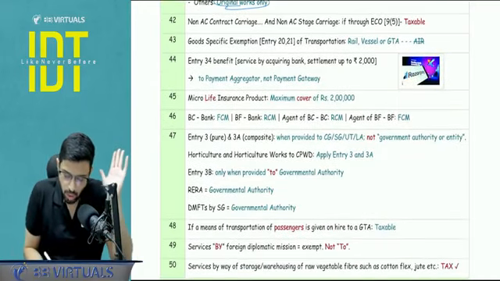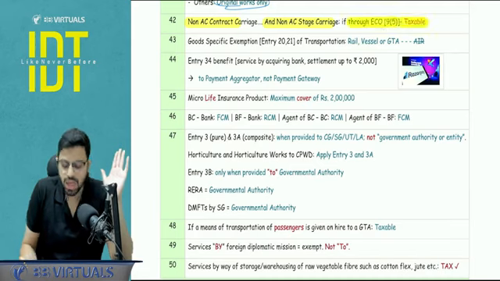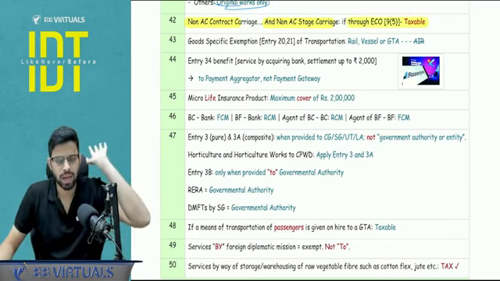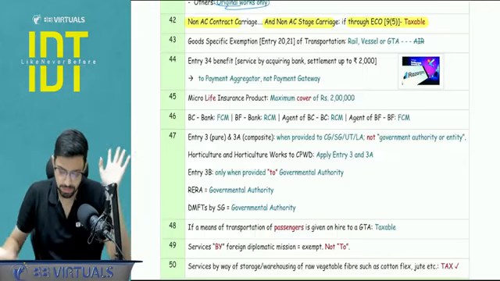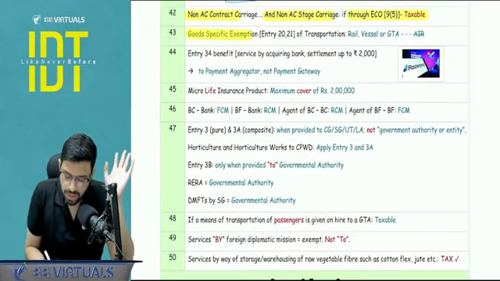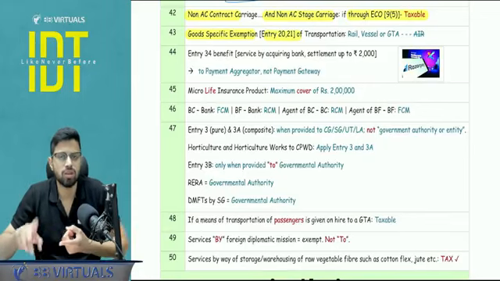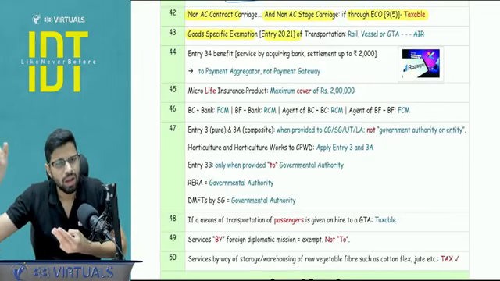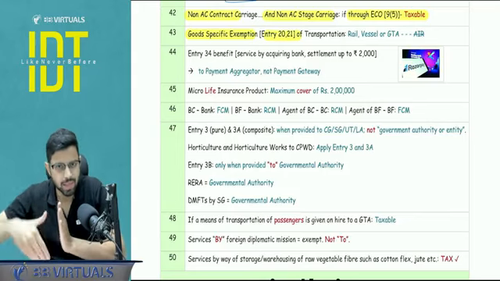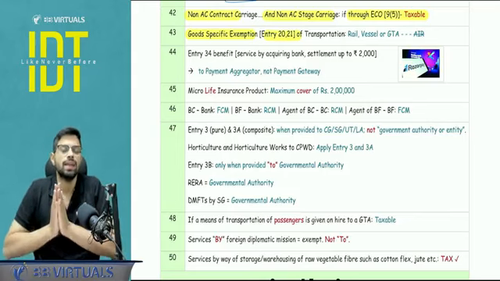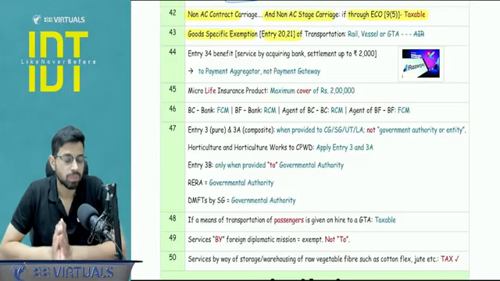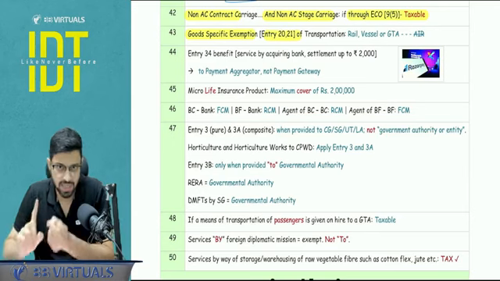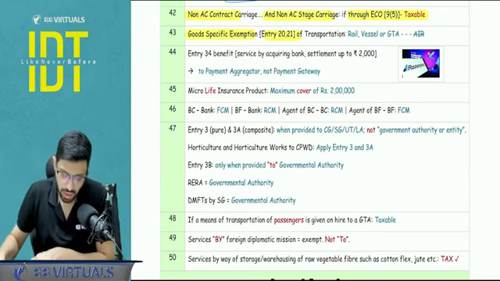Okay, non-AC contract carriage and non-AC stage carriage, if they are provided through an ECO which is liable to collect tax under 9(5), basically the deeming provision applies. There the taxability will happen. There will be no exemption. Now, the goods specific exemption, entry number 20 and 21, in which we cover organic manure, registered newspaper, calamity related defense equipment, calamity related relief material. That exemption is only and only when it is provided by way of GTA, rail or vessel. Air is not covered. So if it is through air, the GST will apply on that particular freight amount, right?